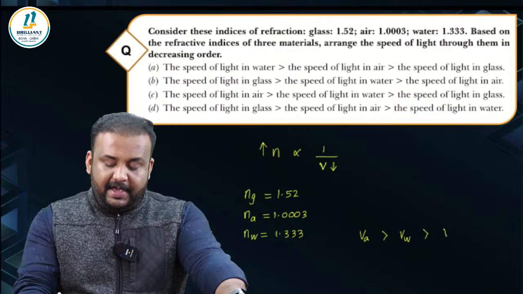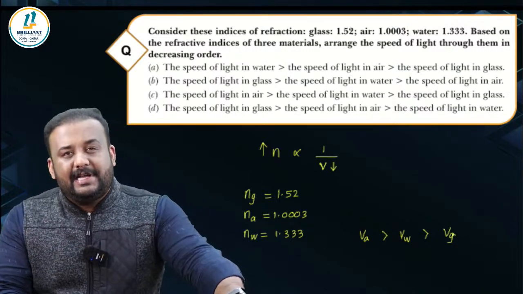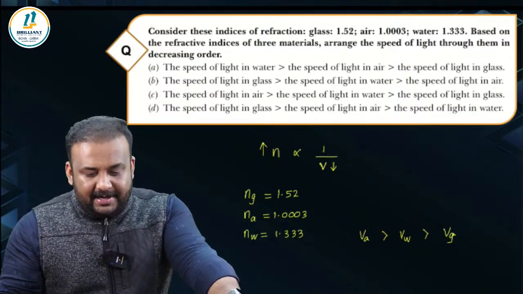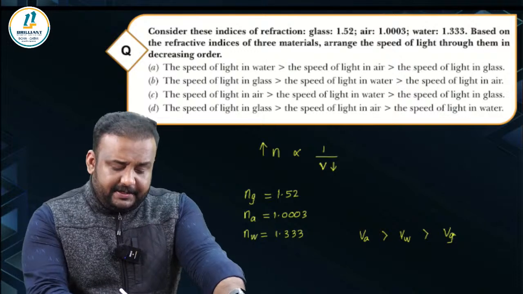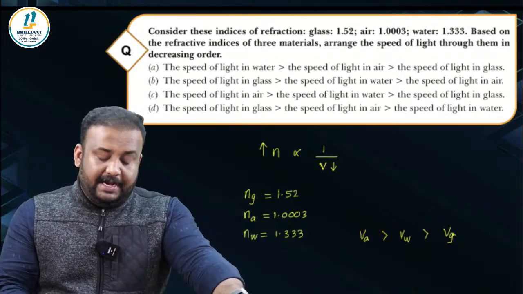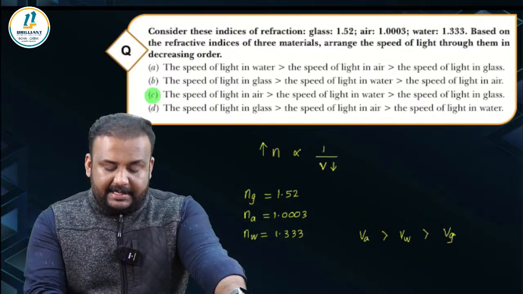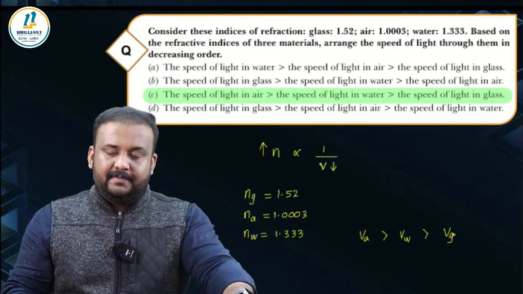And finally, the velocity of light in glass will be the least because glass has the higher refractive index value, right? So what will be the right choice? Speed of light in air is greater than speed of light in water, which is greater than speed of light in glass. So C option seems correct.